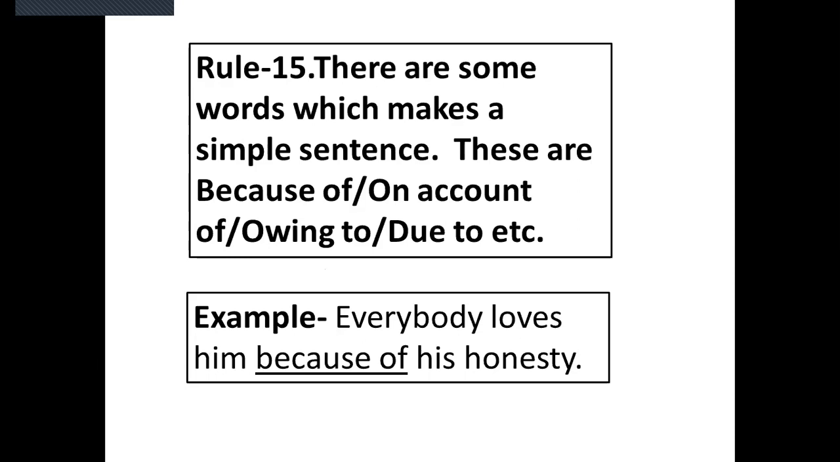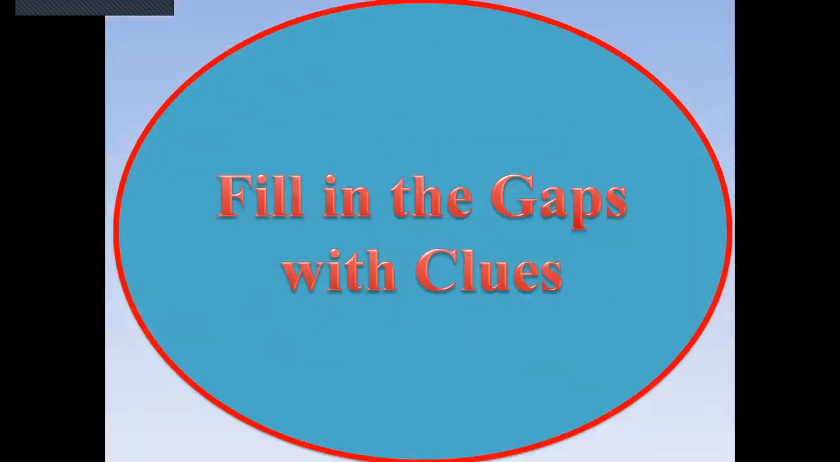Number 15. There are some words which make a simple sentence. These are because of, on account of, owing to, due to, etc. For example, everybody loves him because of his honesty. So you can understand well, there are some words which make a simple sentence. These words make a simple sentence: because of, on account of, owing to, due to, etc. So now try to look at the examples.